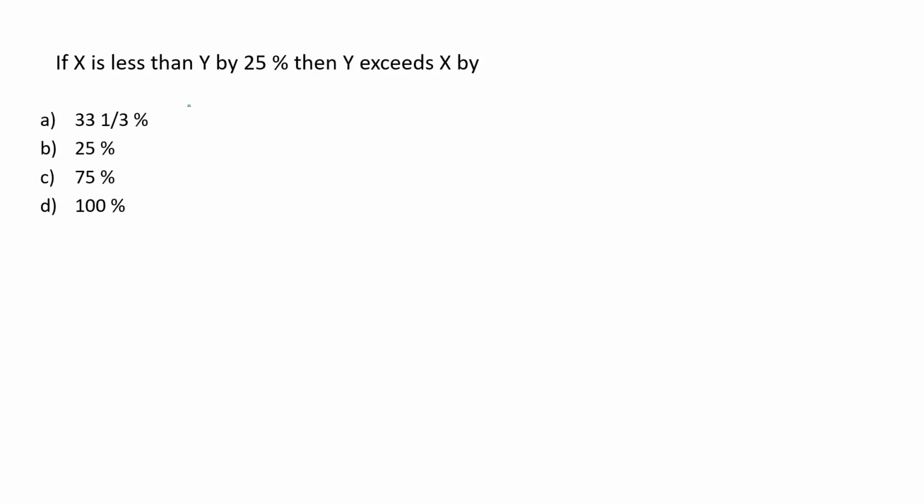Next one, if x is less than y by 25%, then y exceeds x by? x is less than y by 25%. Let us take y as 100. Now x would be 25% less than y. That means the value of x would be 25 less than 100, that is 75.